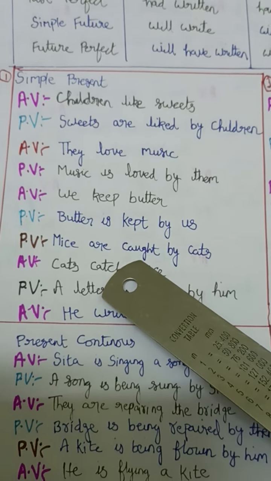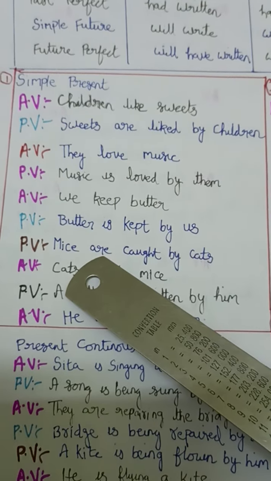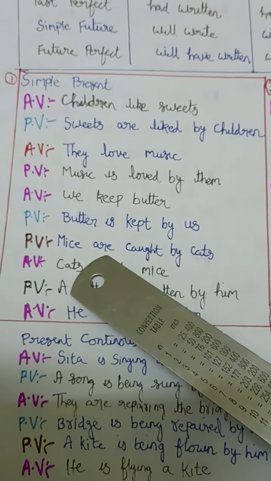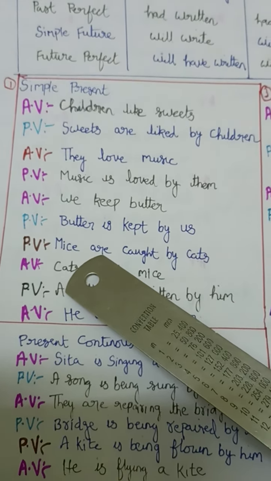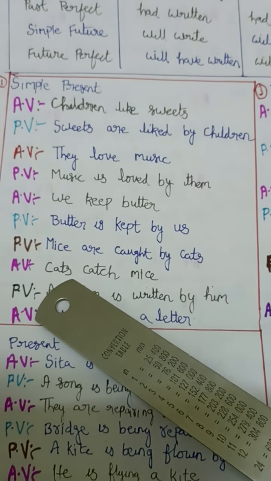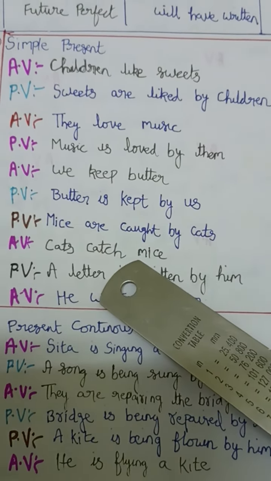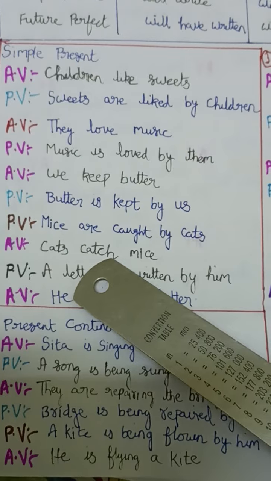Caught, V1 we should write. Why are we writing V1? Because here it is simple present tense. How do we know it is simple present tense? The word are indicates it's simple present tense. So caught, V1, is catch. So cats catch mice. Mice, if you see, is plural. So cats catch mice.